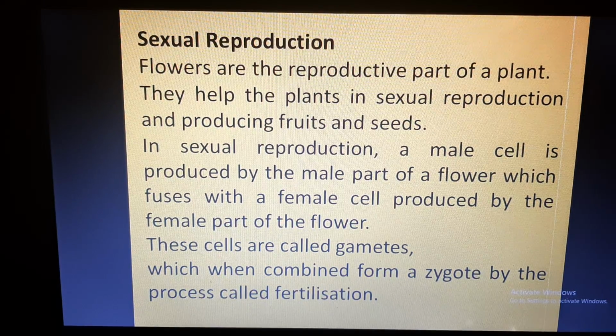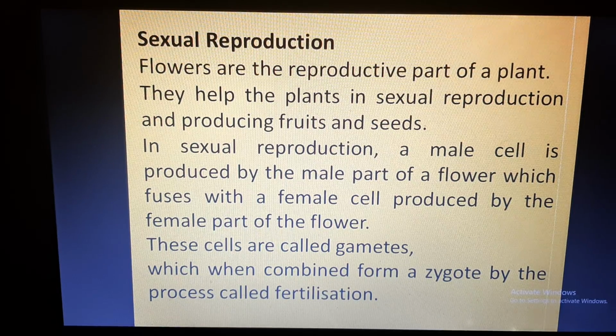So again I am repeating, the flowers are the reproductive part. In sexual reproduction you need a male and you need a female. That means two parents are involved. So since flowers are the reproductive part, a flower can be male, a flower can be female, or in some cases in a single flower male parts and female parts both are present.